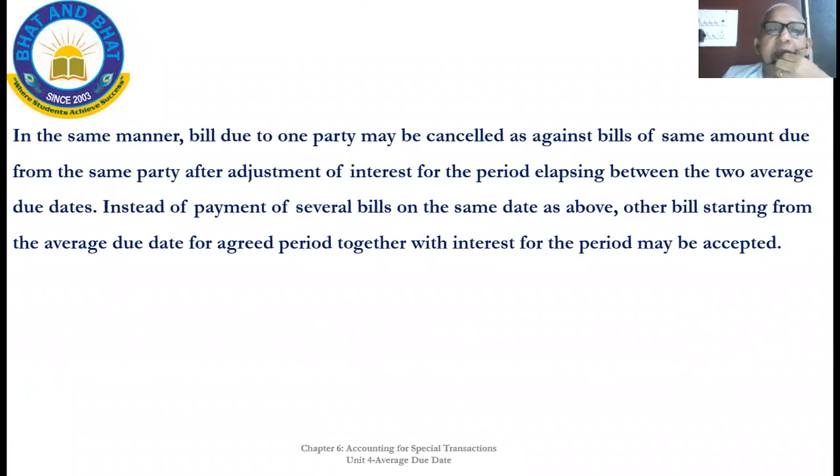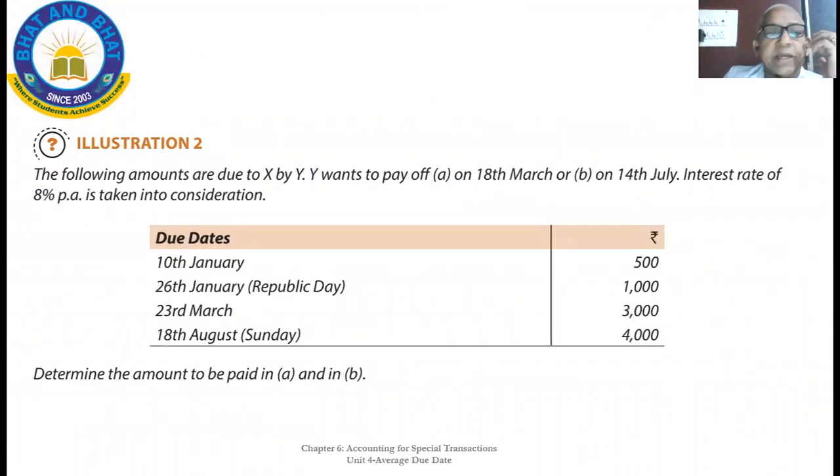In the same way, a bill due to one party may be cancelled against the bills of the same amount due from the same party after adjustment of interest for the period elapsing. Two average due dates: instead of payment of several bills of the same date as above, other bills starting from the average due date for the agreed period together with interest for the period may be accepted.